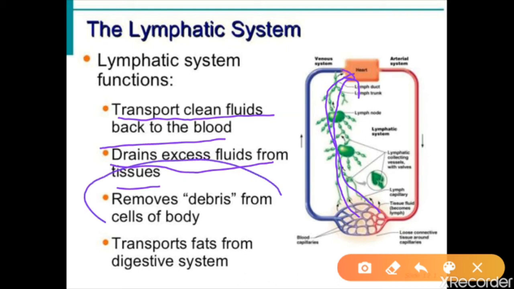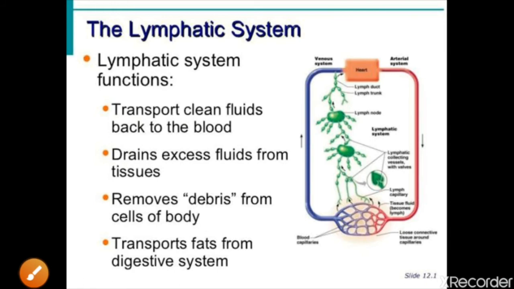Remove debris from the cells of the body, that means the removal of dead cells. Transport fat molecules from the digestive system. Fat molecules are very big in size, so the capillaries are not able to transport them. The lymphatic system carries them so they can be used in the body.